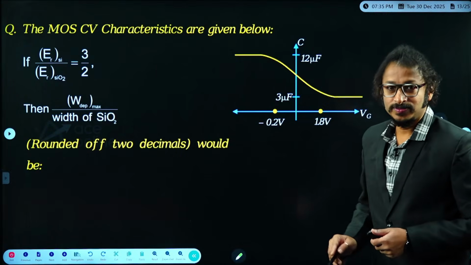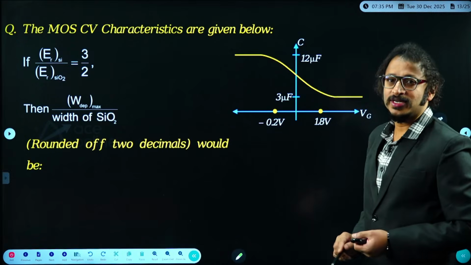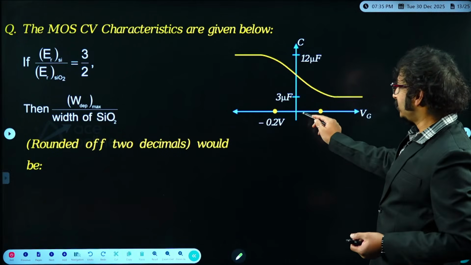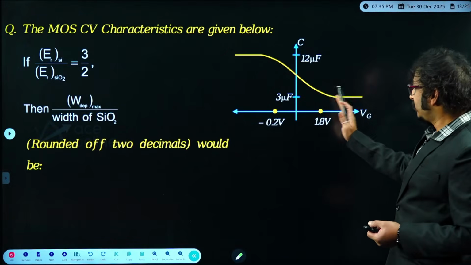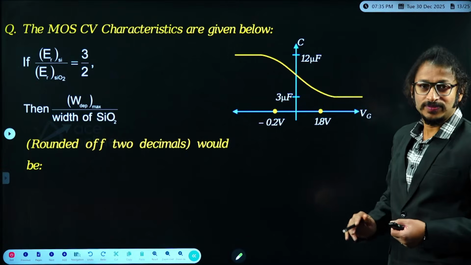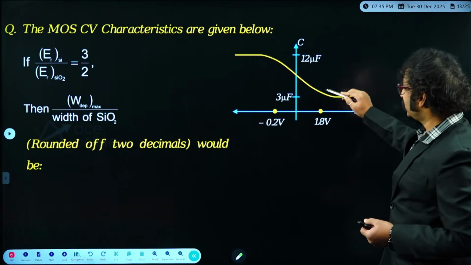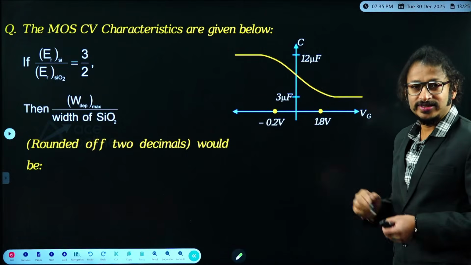Accumulation mode of operation. And here a small flat band is going to start, and this is depletion, and this is the threshold voltage. And here it is inversion. Initially it is weak inversion, next is strong inversion. And the characteristic does not increase, it is maintained constant. It clearly represents that it is C minimum.